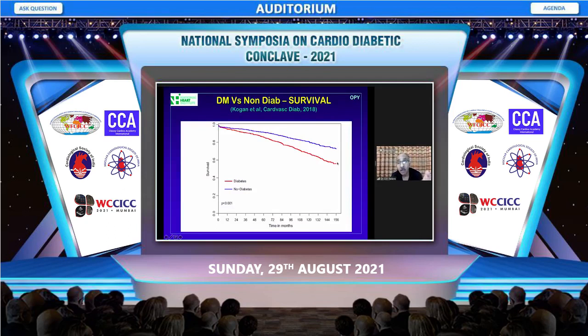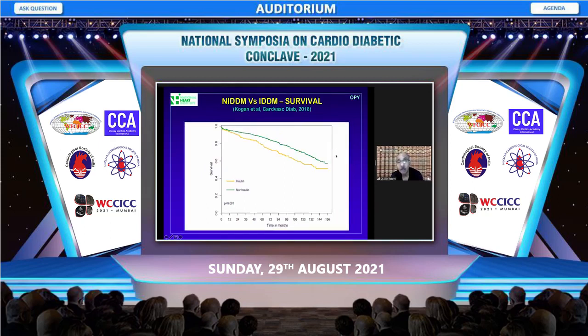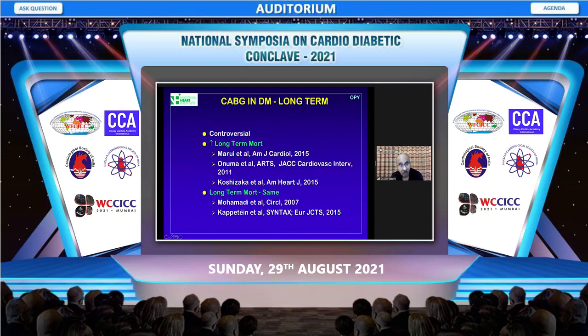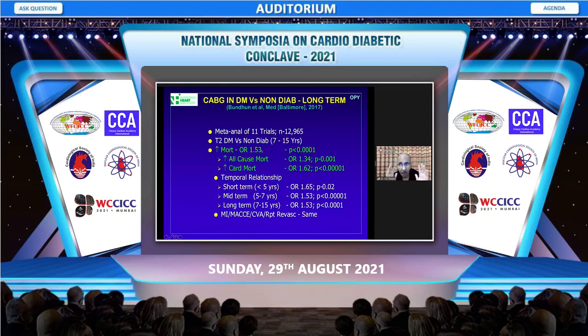You can see the long-term mortality at 13 years was much higher in diabetes versus no diabetes and versus insulin-dependent versus non-insulin-dependent diabetes. However, there are some studies, including the SYNTAX trial, which showed that the long-term results also were no different if you use IMA to the LAD. But the balance of evidence, the weight of the evidence, if you look at a meta-analysis of 11 trials, is that the long-term mortality increases with diabetes.